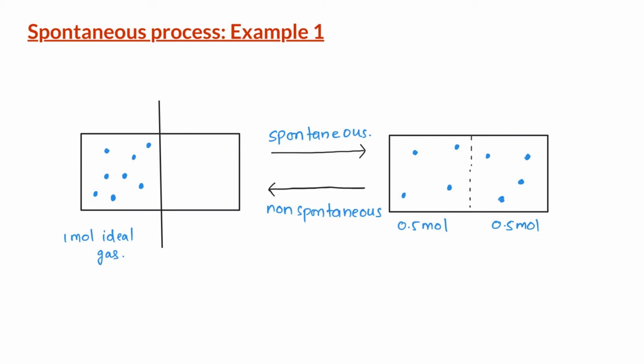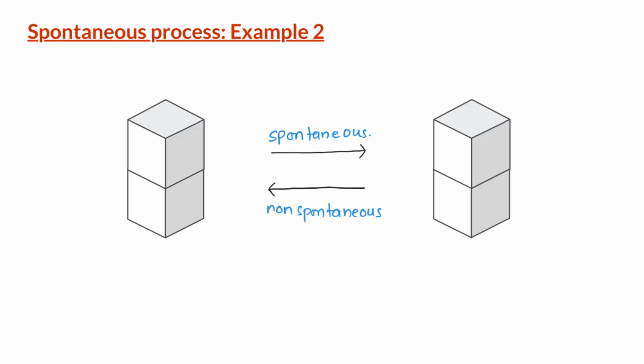For both the processes, the internal energy of the universe remains constant. That is, both the processes obey the first law of thermodynamics, but the process is spontaneous in one direction and non-spontaneous in the opposite direction. Why is that?